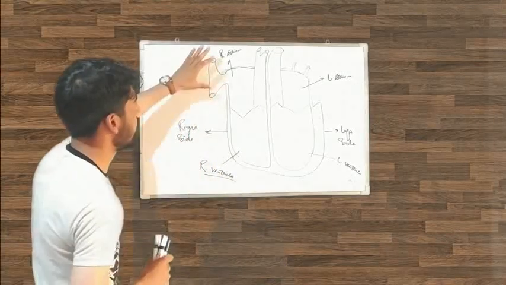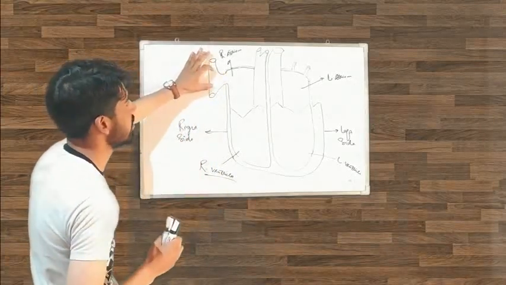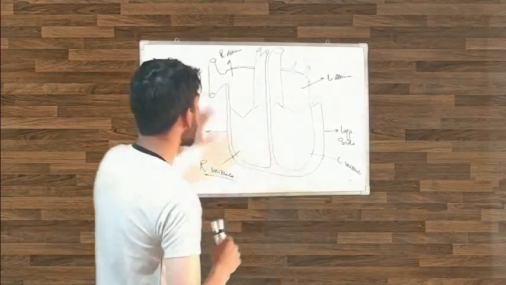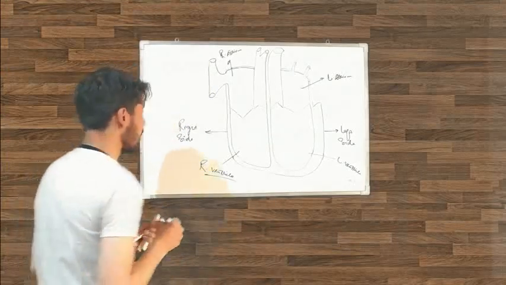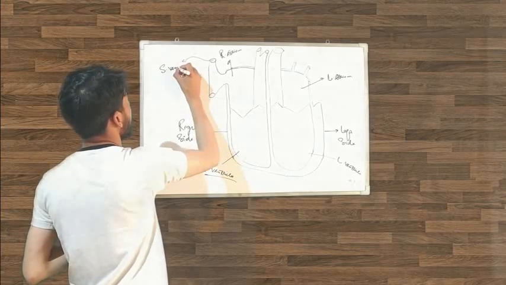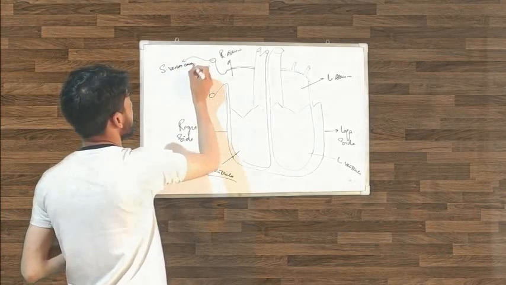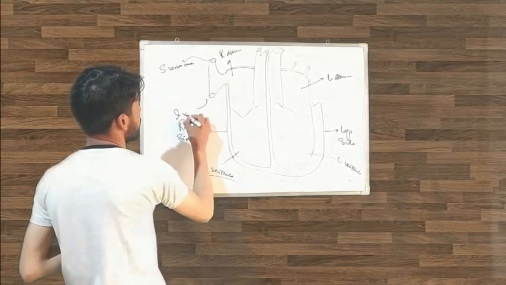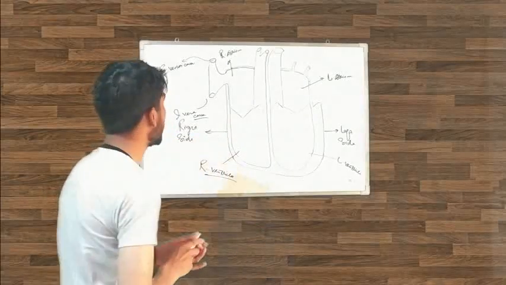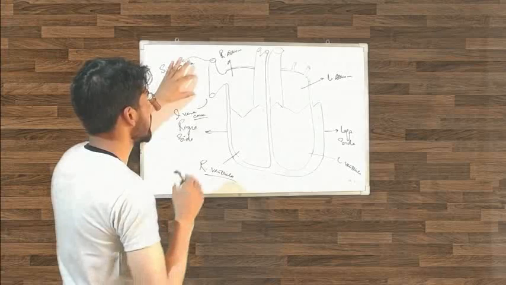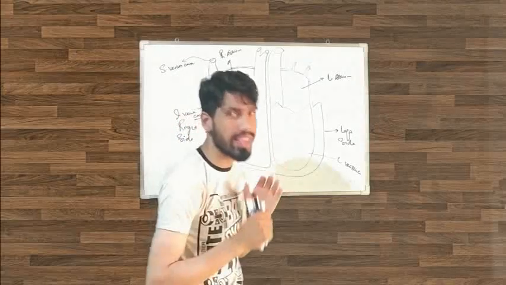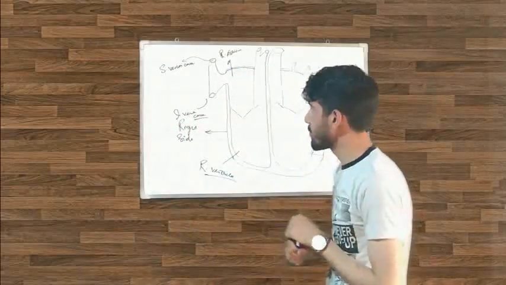Here are two vessels. There are actually one, but there are two: the superior and the inferior vena cava. This is the superior vena cava, and this is the inferior vena cava. Together, the inferior and the superior vena cava are called the vena cava. It is the largest vein in our body.